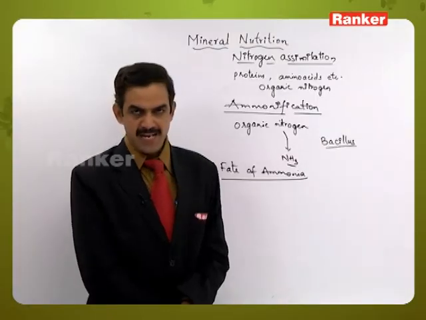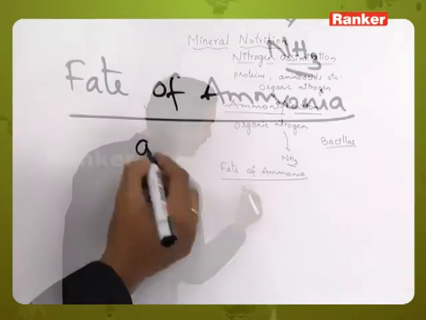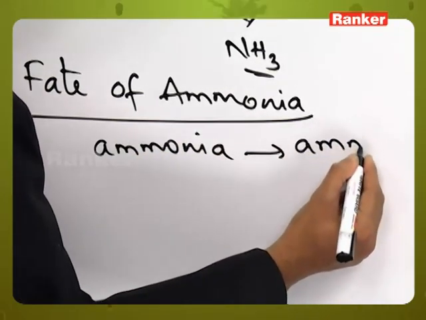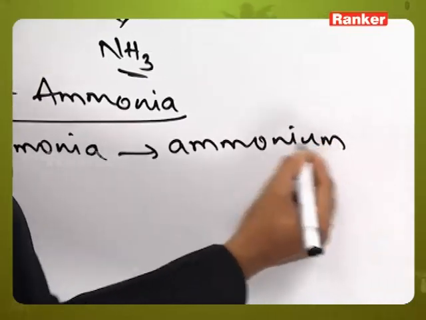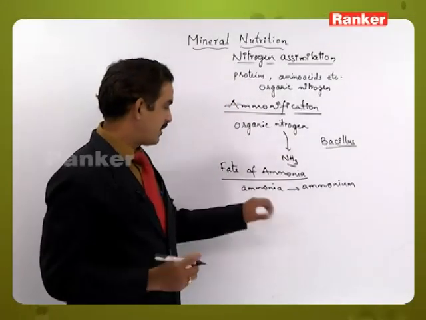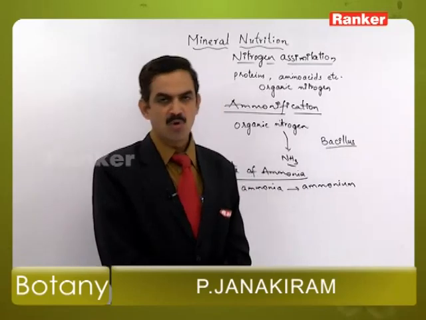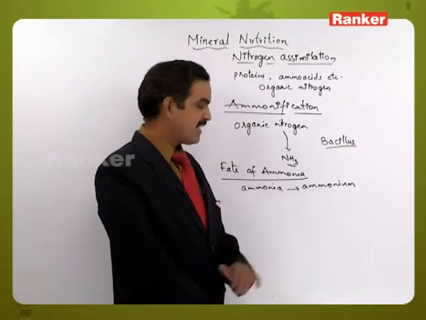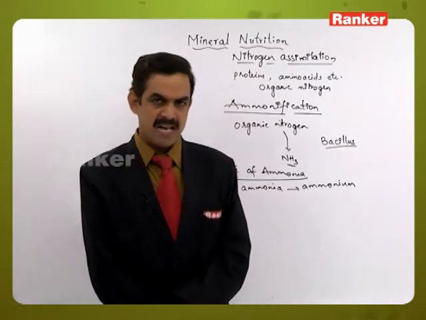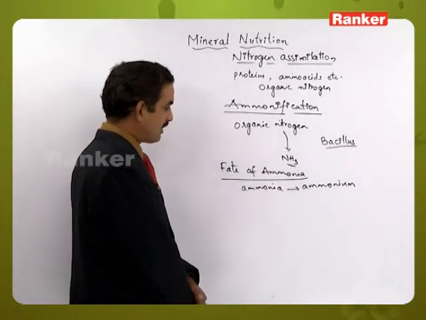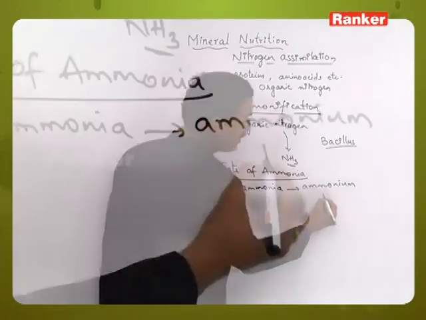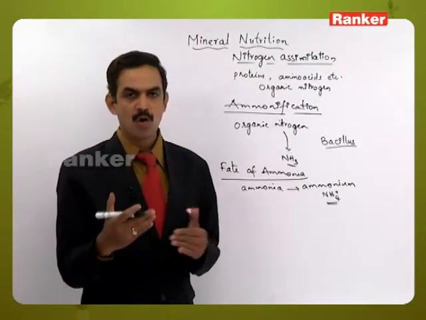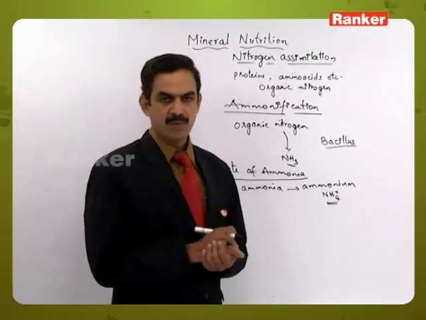At physiological pH, the ammonia so formed will be converted into ammonium. In some plants, it may exist in both the ammonia and the ammonium form. When compared to ammonia, ammonium is more toxic to the plants. So how will the plants get rid of this ammonium, or how will it react with other compounds to remove this ammonia from the plant body?